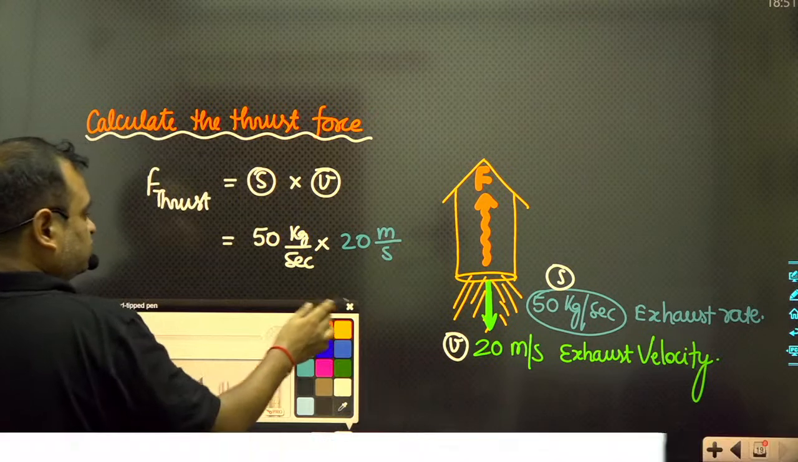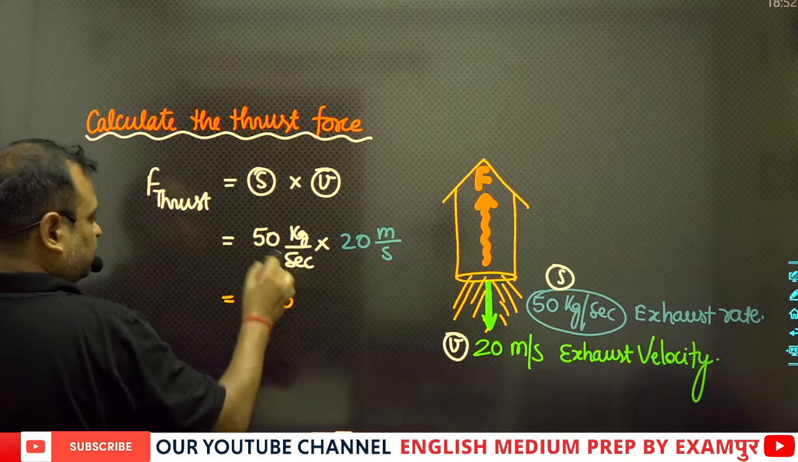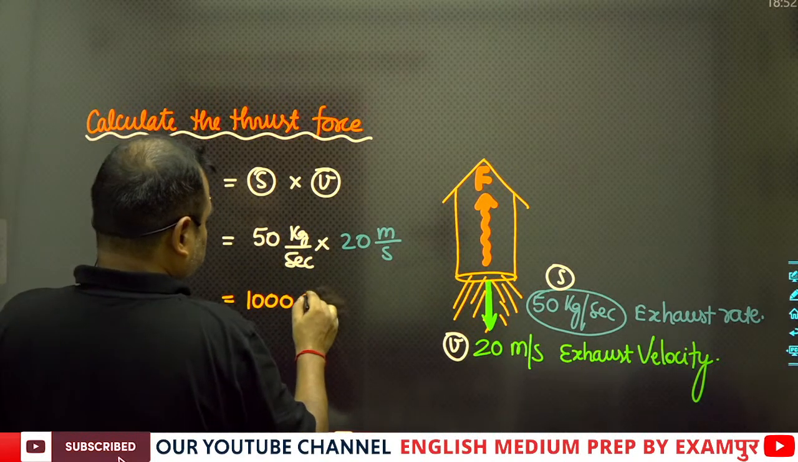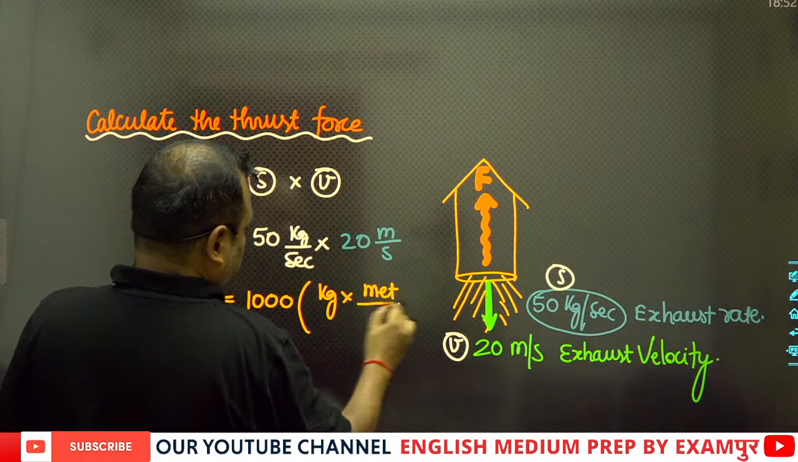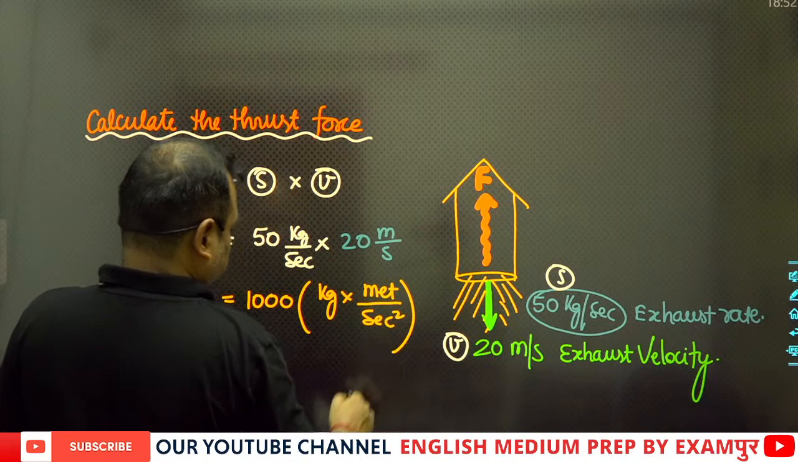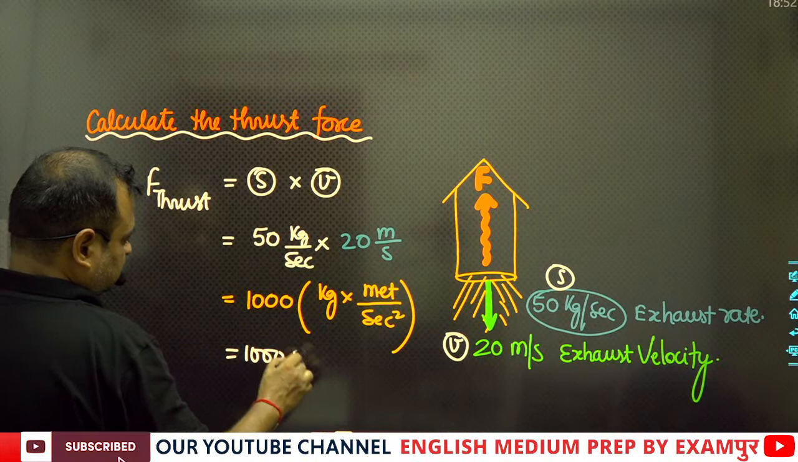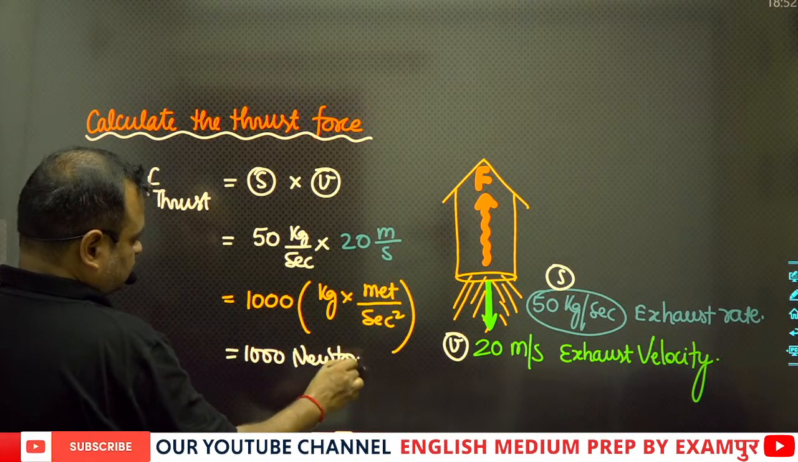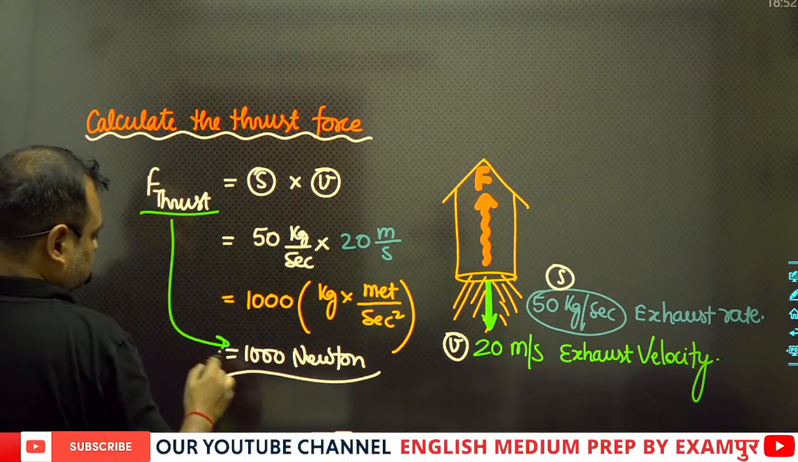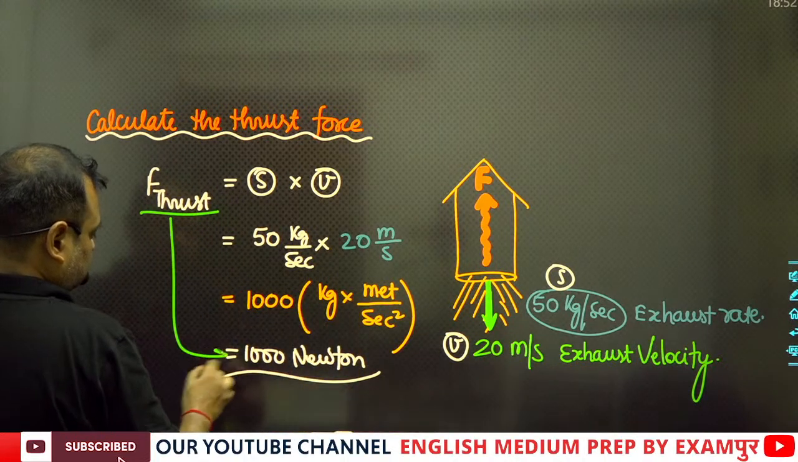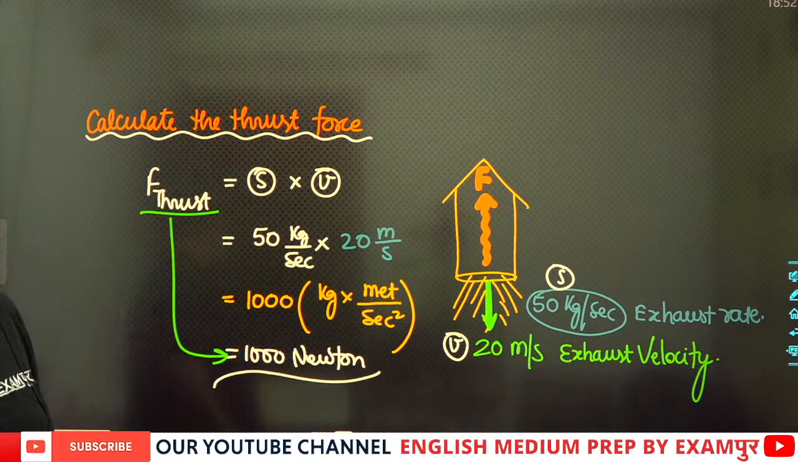Now if both of these are multiplied, then obviously 1000 comes out, which is 1000 kilogram meter per second square, and this is equal to 1000 Newton. So this one is the correct answer: 1000 Newton.